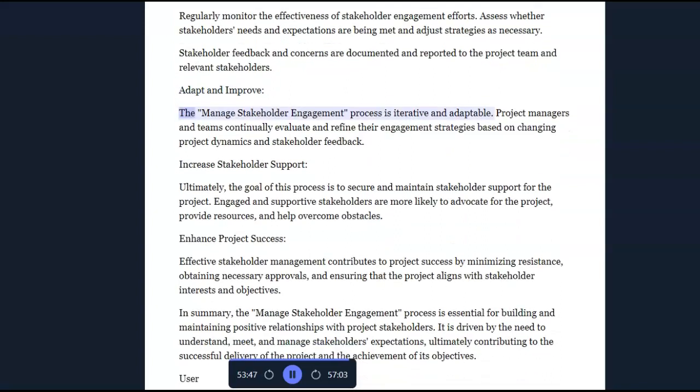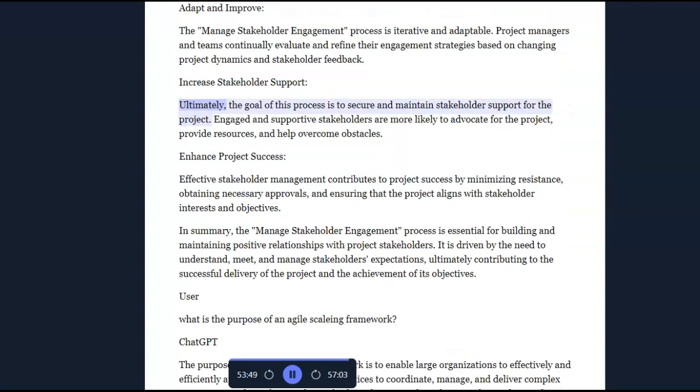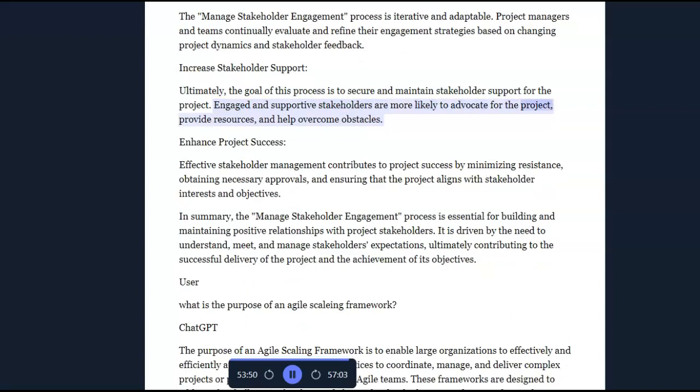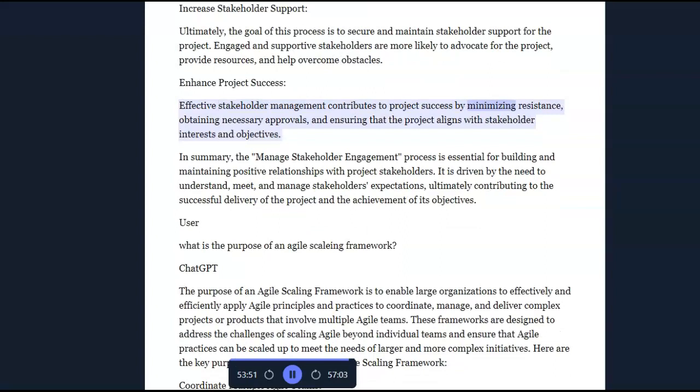Adapt and improve. The managed stakeholder engagement process is iterative and adaptable. Project managers and teams continually evaluate and refine their engagement strategies based on changing project dynamics and stakeholder feedback. Increase stakeholder support. Ultimately, the goal of this process is to secure and maintain stakeholder support for the project. Engaged and supportive stakeholders are more likely to advocate for the project, provide resources, and help overcome obstacles. Enhance project success. Effective stakeholder management contributes to project success by minimizing resistance, obtaining necessary approvals, and ensuring that the project aligns with stakeholder interests and objectives.